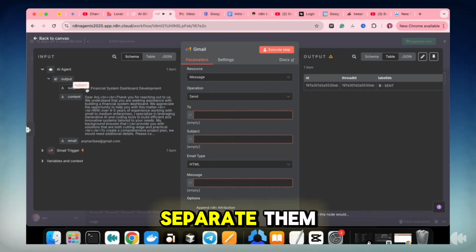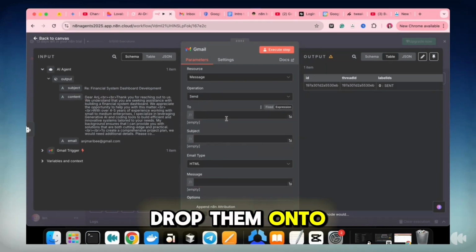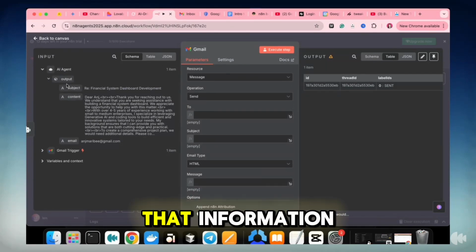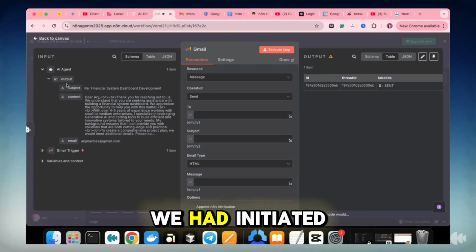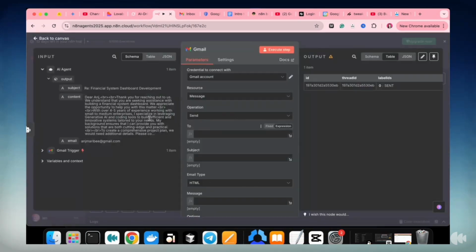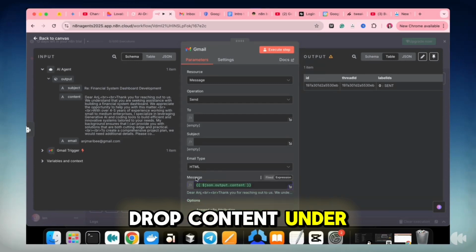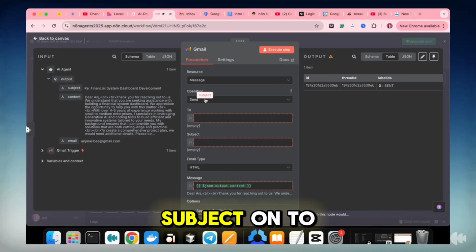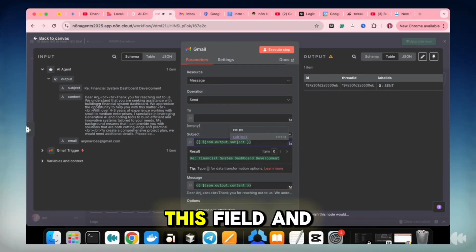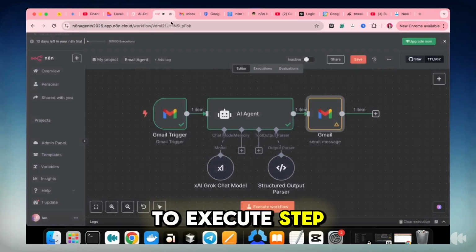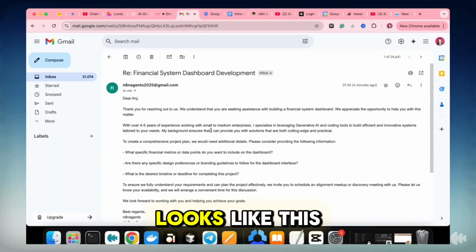So for you to separate them and be able to drag and drop them onto this part of your n8n, we need to parse that information, which is why we had initiated this. So don't forget to drag and drop content under the message field, subject onto this field, and email under sender here. Then you get to execute the step, so you'd receive an email that looks like this.